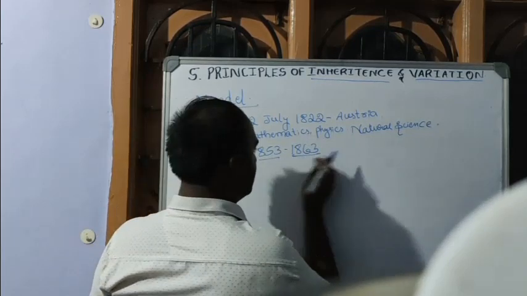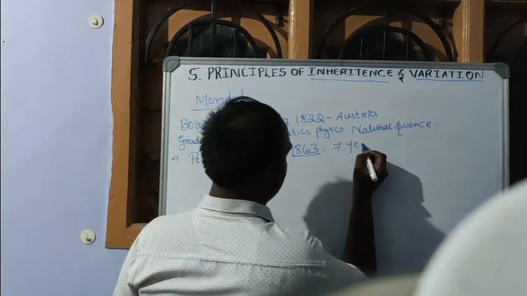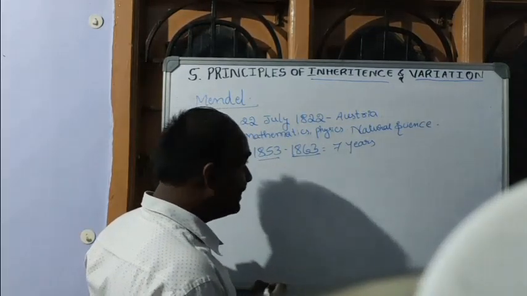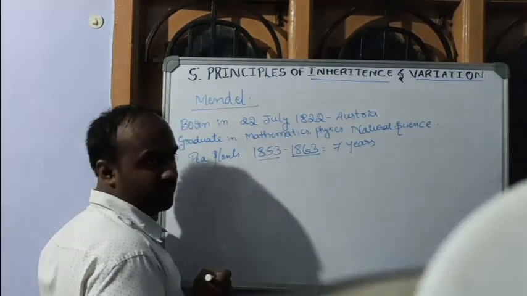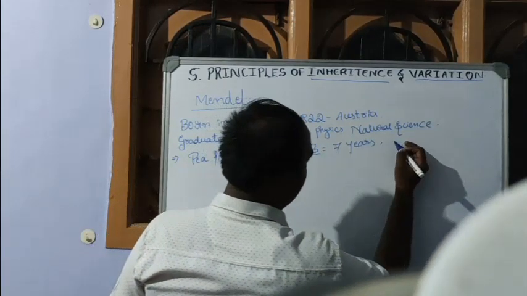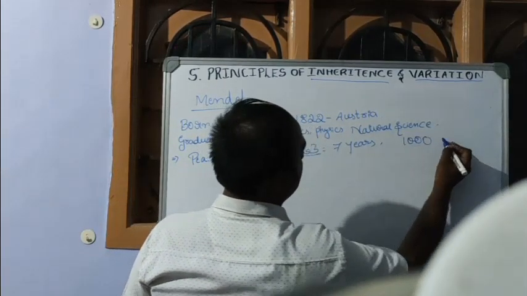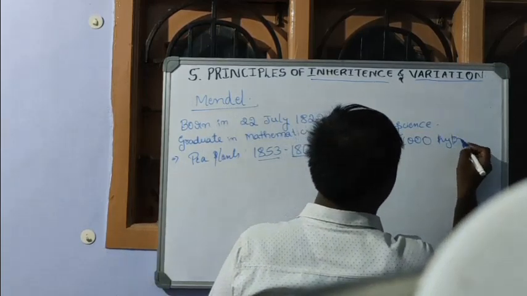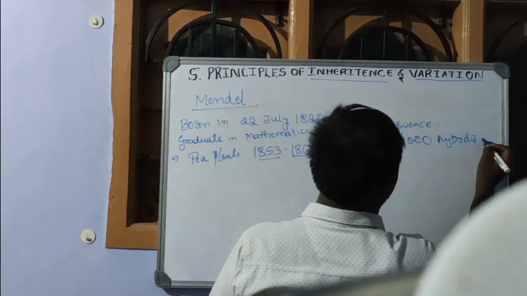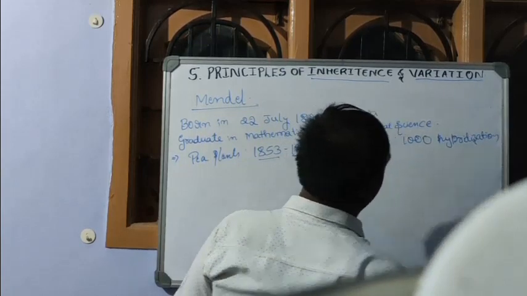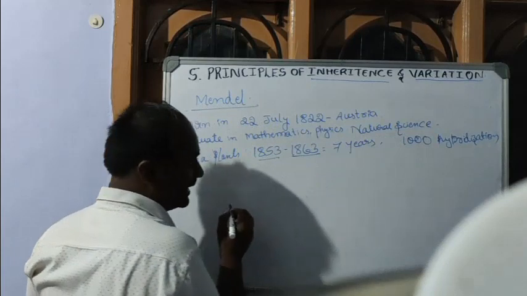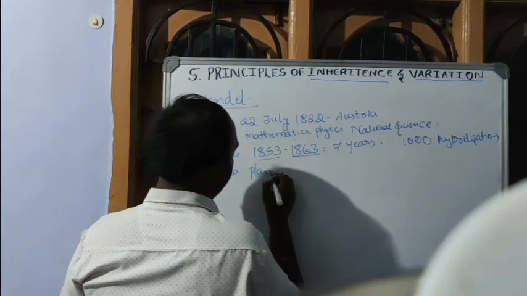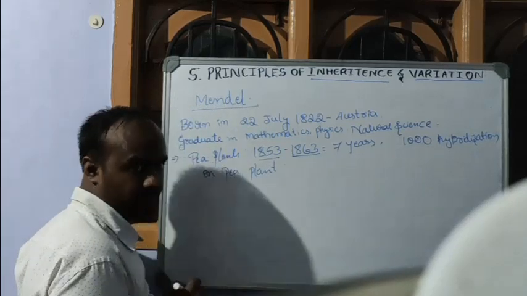In this period, that is totally 7 years, Mendel performed nearly 1000 hybridization experiments on the garden pea, Pisum sativum.